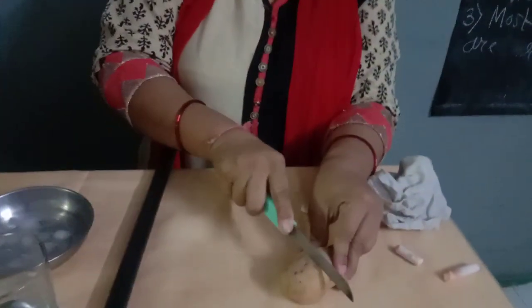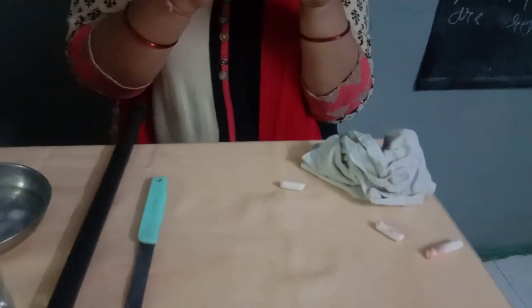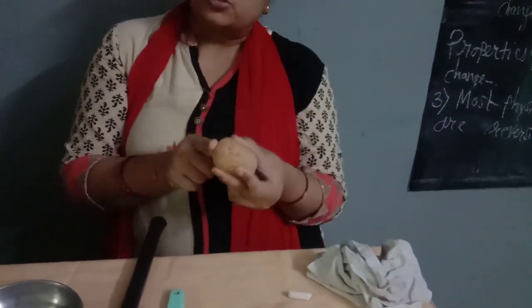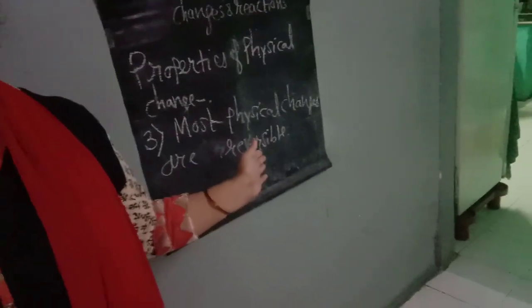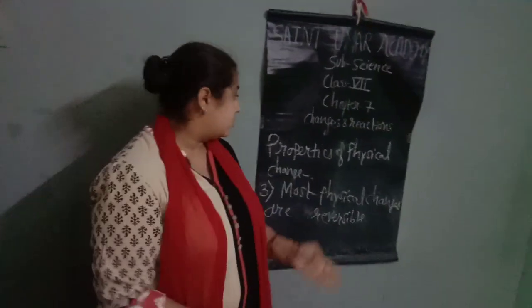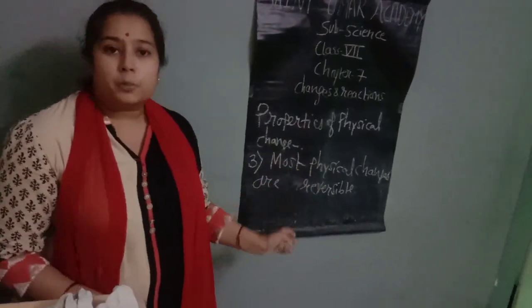If I cut this potato, is it possible for me to get back the original potato? No. It means this physical change is also irreversible. So it proves that most physical changes are reversible, but there are some physical changes which are irreversible. So today in this way we studied change, physical change and their properties.